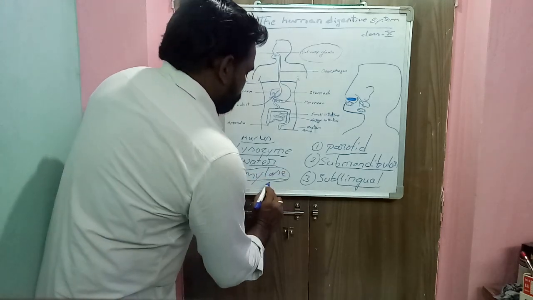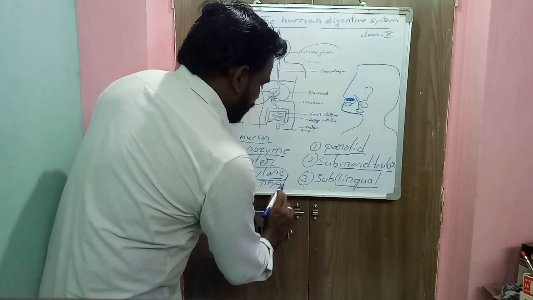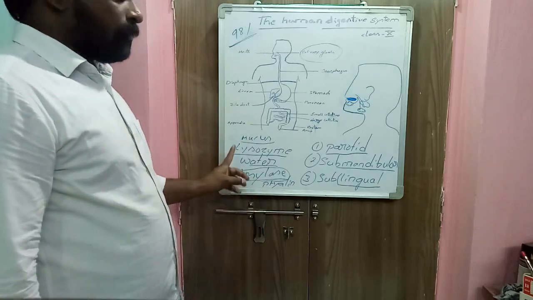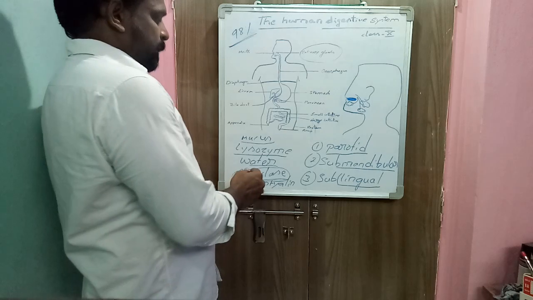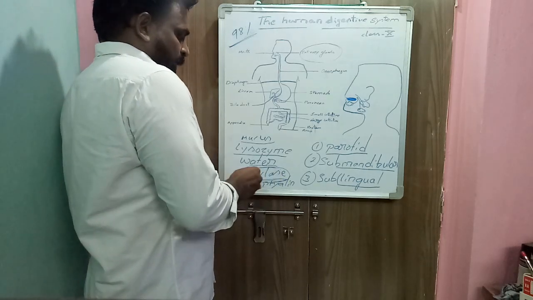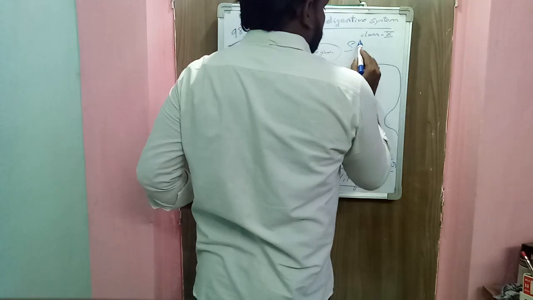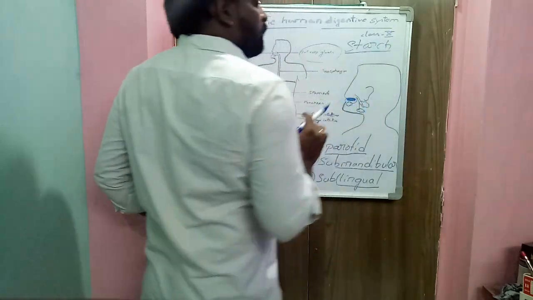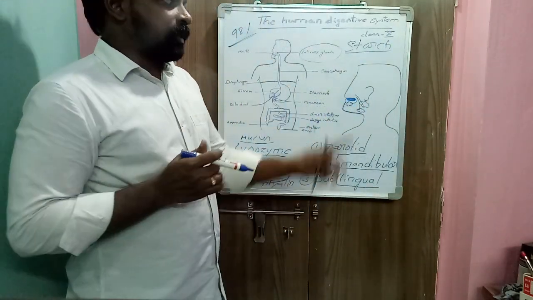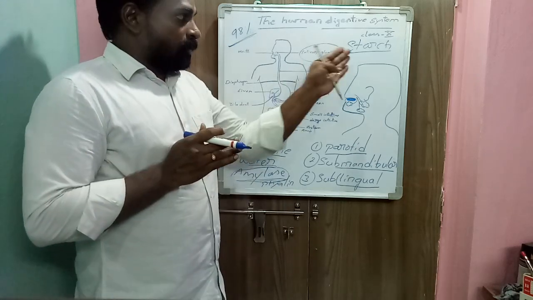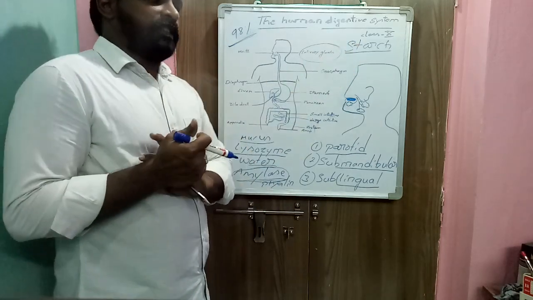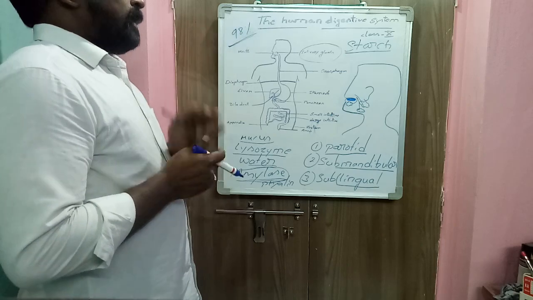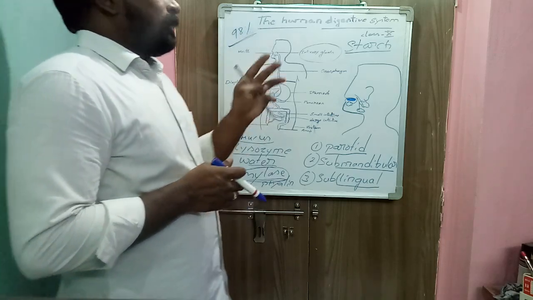It is also called ptyalin, or salivary amylase. Salivary amylase acts on starch. It breaks down the starch, a complex food material, into dextrins and maltose, which are simple sugars. That is the function of salivary amylase. Lysozyme's function is to kill the bacteria.